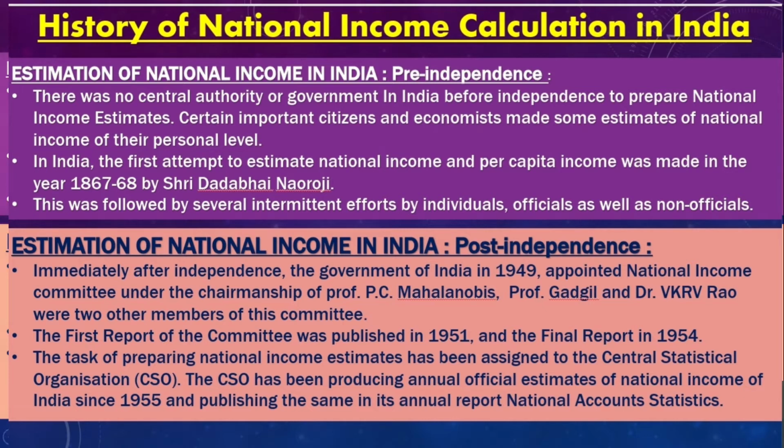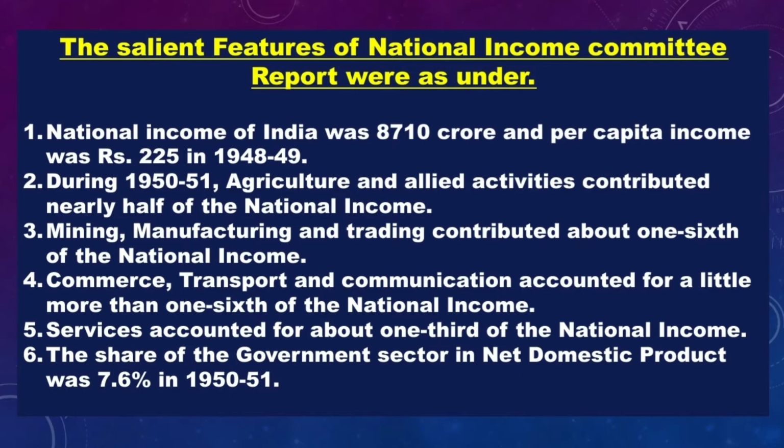So the CSO is the authority in India to collect and publish the data regarding national income of India.